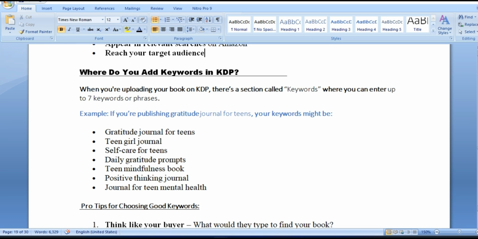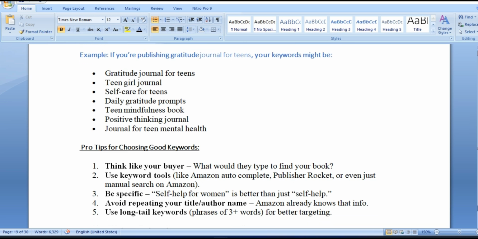So when you put this in that section of the keywords, your book will be recommended in the correct searches. So for people who will be looking for gratitude journals for teenagers, and maybe they have not typed directly gratitude journal for teens, maybe someone has typed something like teen girl journal or self-care for teens, then your book is going to appear in those searches.